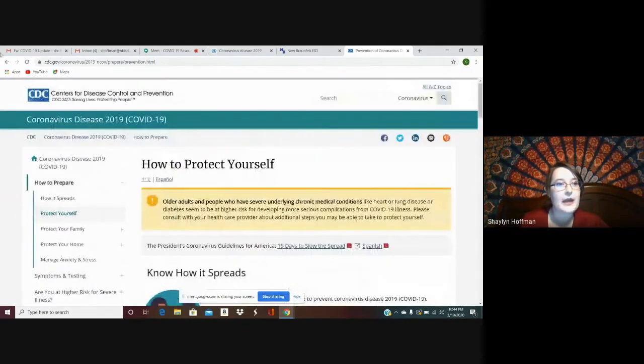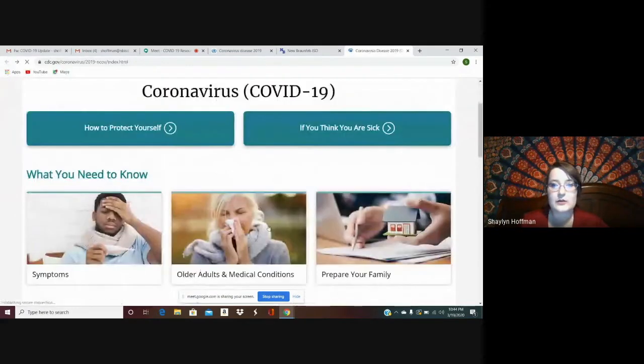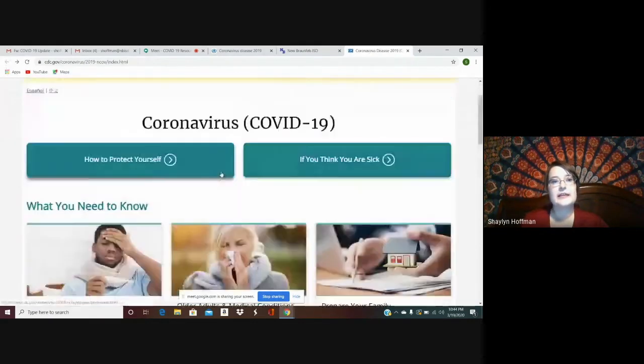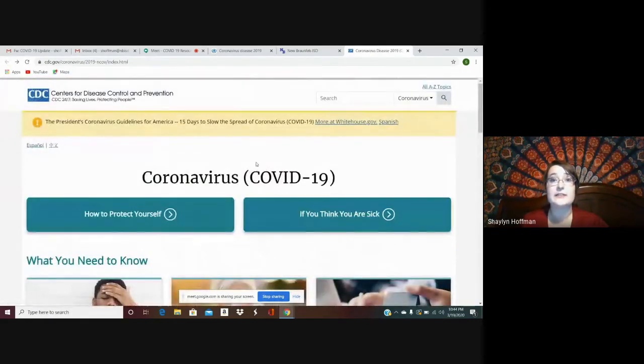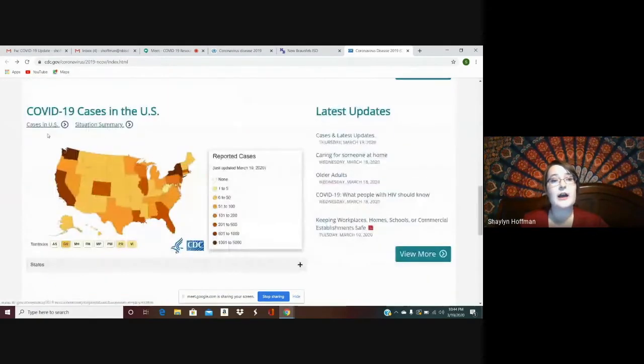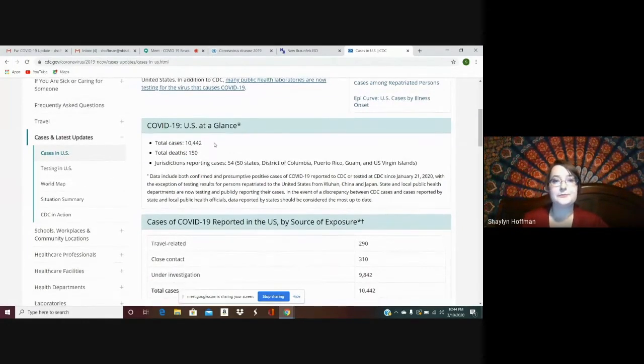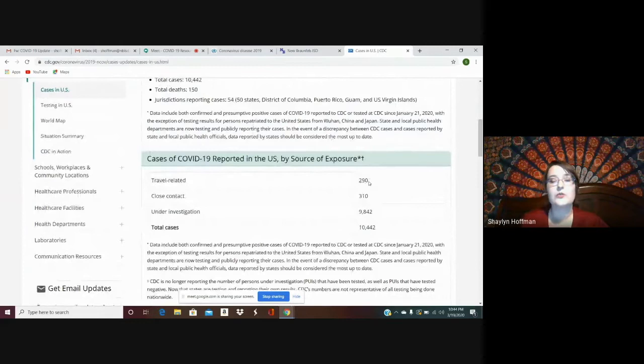I'm going to click back because I wanted to show you some more information here. If you scroll down, this is, again, just the CDC's coronavirus information page. If you scroll down, we have cases in the US. You can click that. This is just some numerical data. It's going to tell you we currently have 10,442 cases in the United States, with 150 deaths, unfortunately.